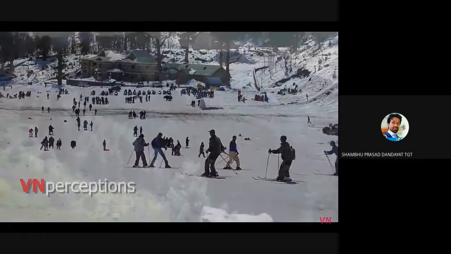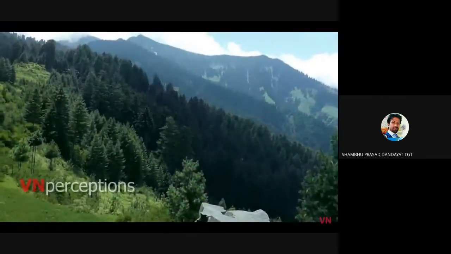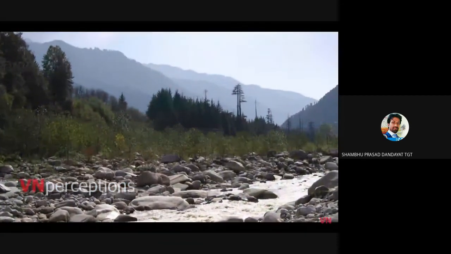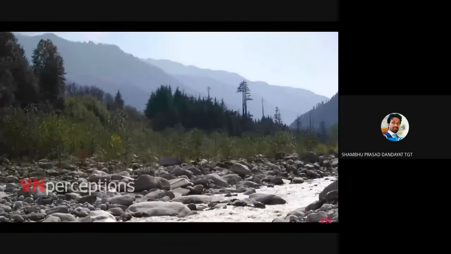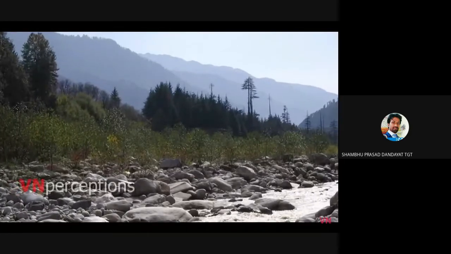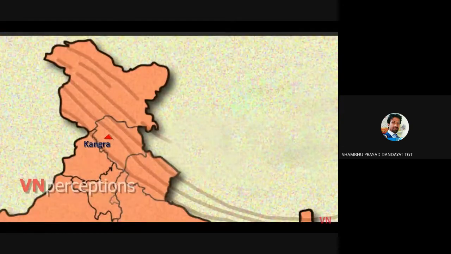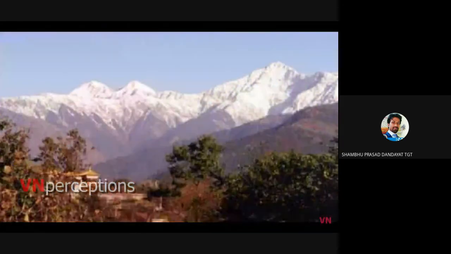The Kulu Valley is surrounded by Deodar and pine forest and is located between the lower and the greater Himalayan ranges as well as the inner Himalayan ranges of the Pir Panjal. Kulu Manali is one of the topmost tourist places in Himachal Pradesh and is frequented by huge crowds of tourists and pilgrims. Kangra Valley predominantly lies in the state of Himachal Pradesh in India. It is one of the Himachal's most beautiful valleys.